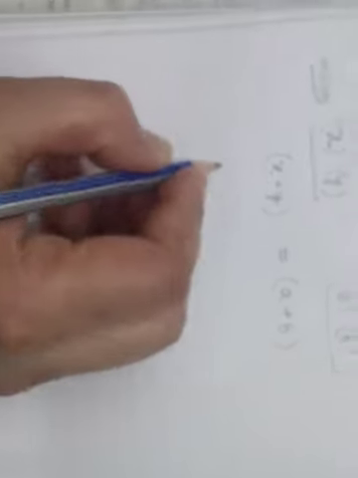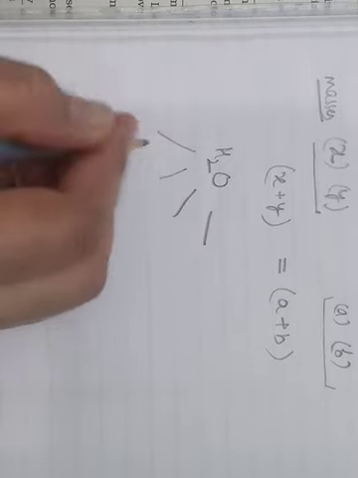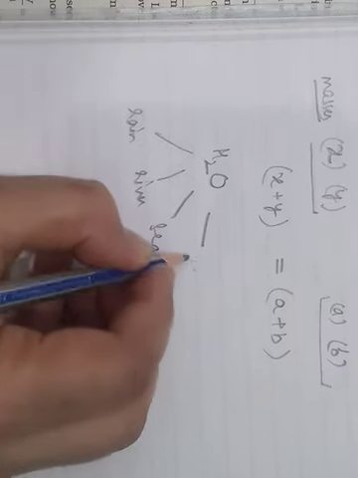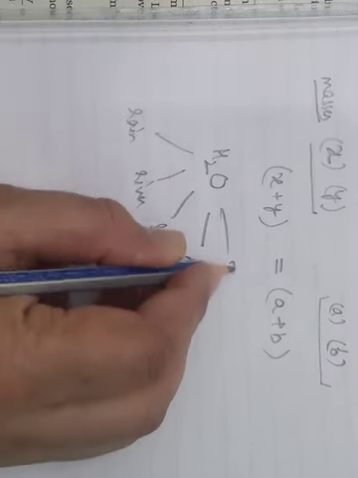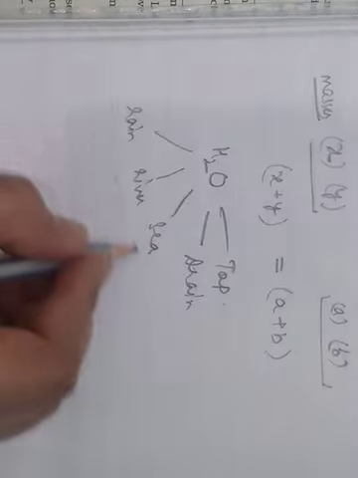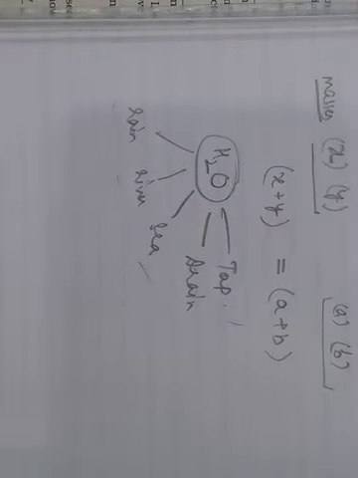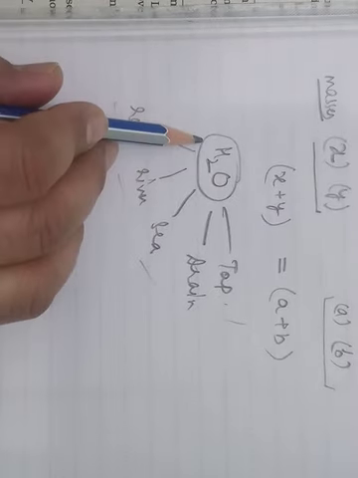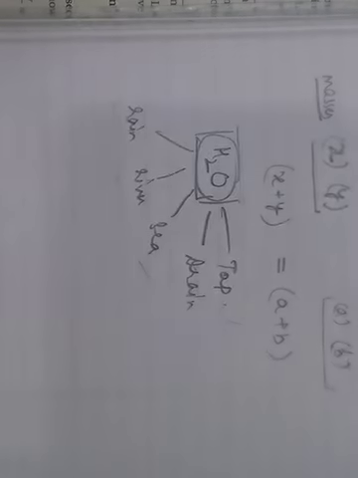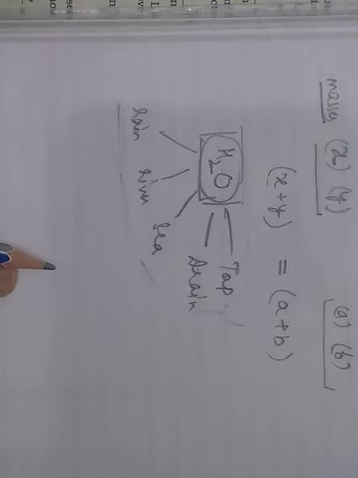Like an example, water. You can obtain water from different sources like rainwater, river water, sea water, drain water, tap water, and so on. In all these kind of water, the formula of water remain H2O. So this is what it says: the composition of the element in a particular compound always remain constant irrespective of the source from where it is obtained from.